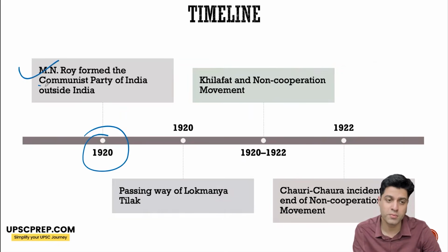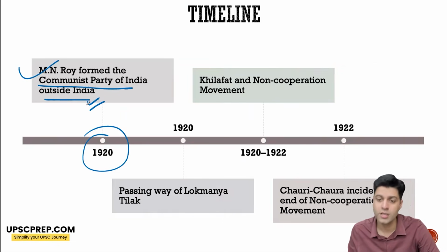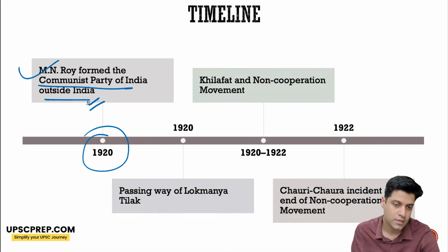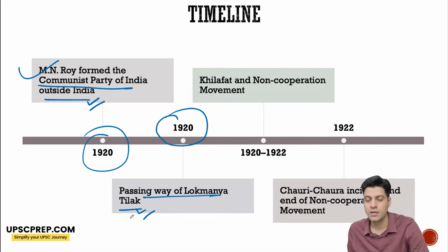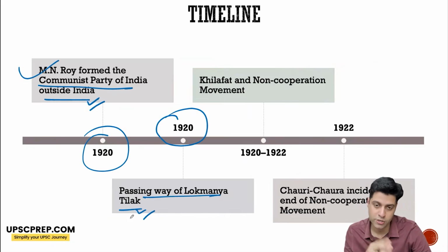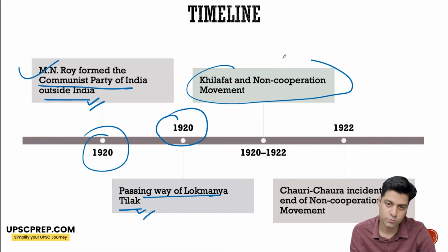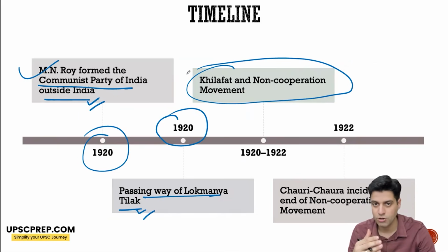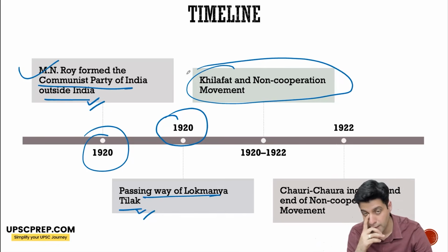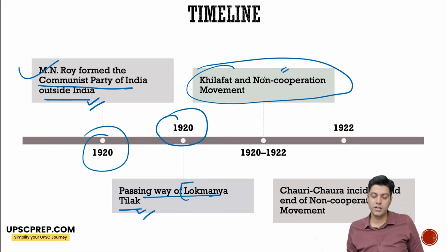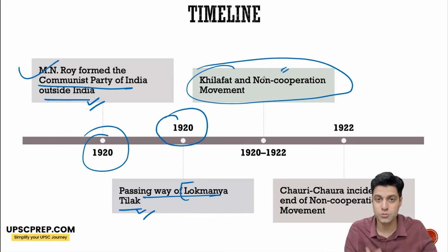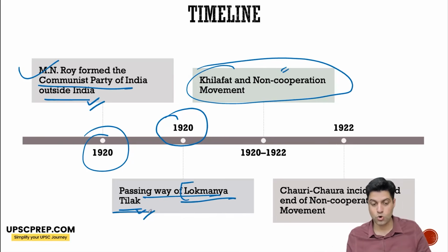1920, M.N. Roy formed the Communist Party of India outside India. It's not the official one. It was actually in Kanpur, where the Communist Party of India was officially formed in 1925. 1920, 31st July, Lokmanya Tilak passes away, and 1st August, the Khilafat and non-cooperation movement starts. So it's like a passing of the baton from one national leader to the other. The All India Swarajya Fund is established for the movement, particularly also taking inspiration and paying homage to Lokmanya Tilak.